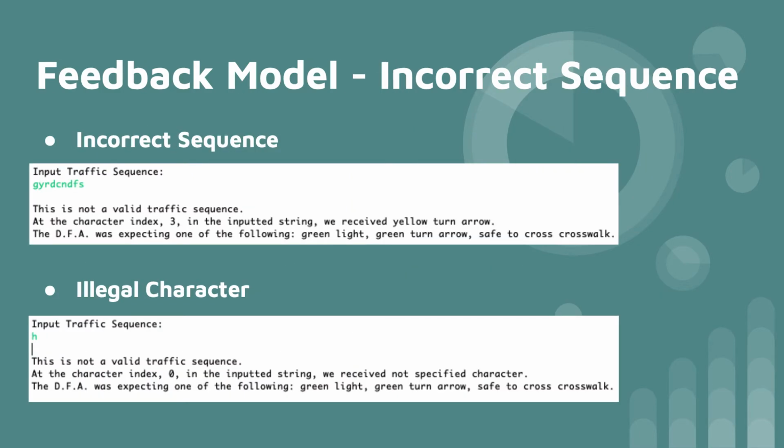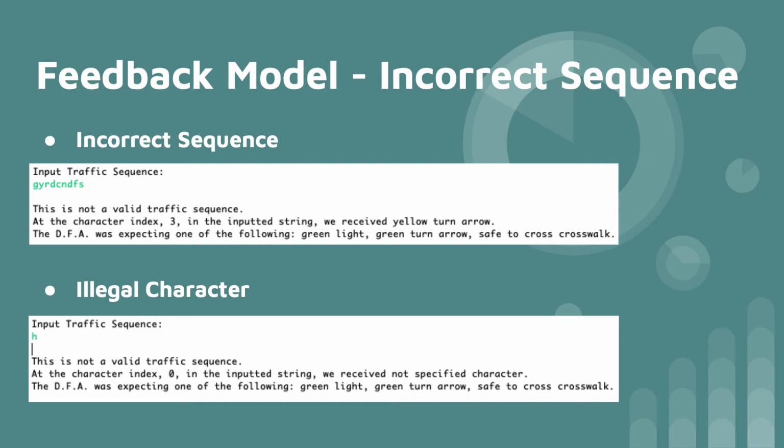One of the improvements that I made on my DFA model was a meaningful feedback if the string was invalid. Nothing is more annoying, especially on a more extended string sequence, to be told that it is just wrong and nothing further. So I made sure not only to say to the user that the string was invalid, but also at what index the string is invalid, the input value in clear text, as well as the values the DFA was expecting. There are 3 feedback models that I have created for incorrect sequences.